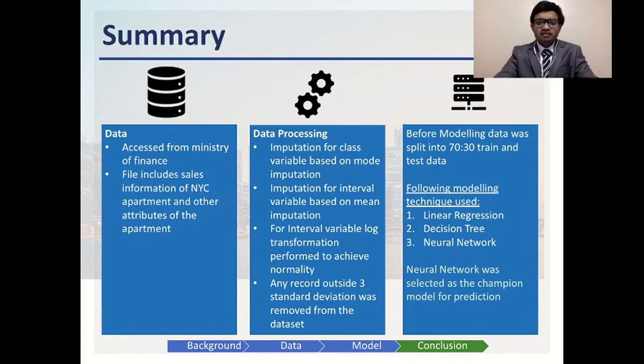Our biggest takeaway from this project in terms of learning was to understand how real life data is not always perfect for modeling, and it takes various stages before data can be used to build predictive models that can help improve the way we make decisions.